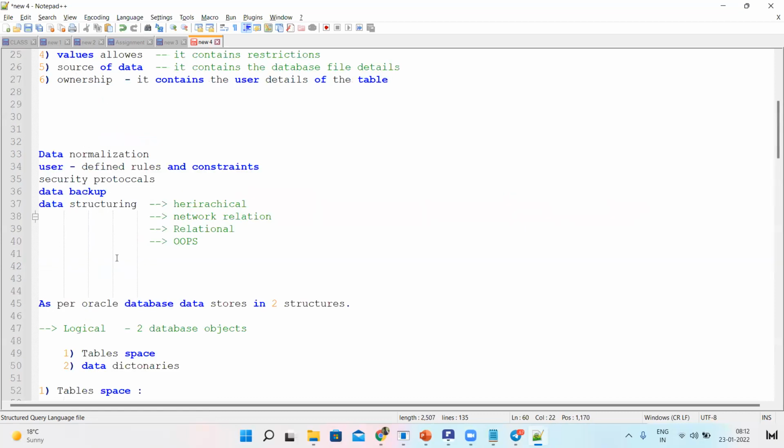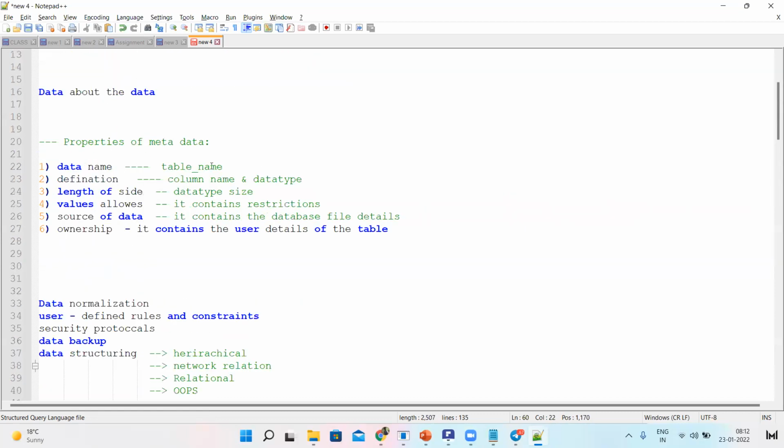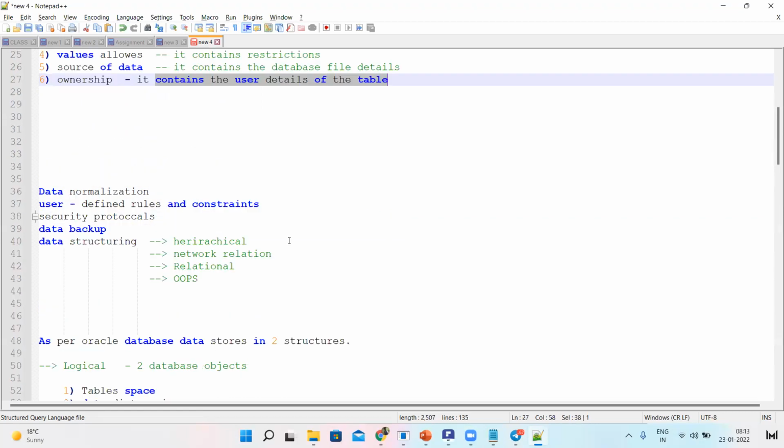What are the metadata details? Table name, column name, data type, size, restrictions, source of the data, and ownership. It contains the user details of the data.